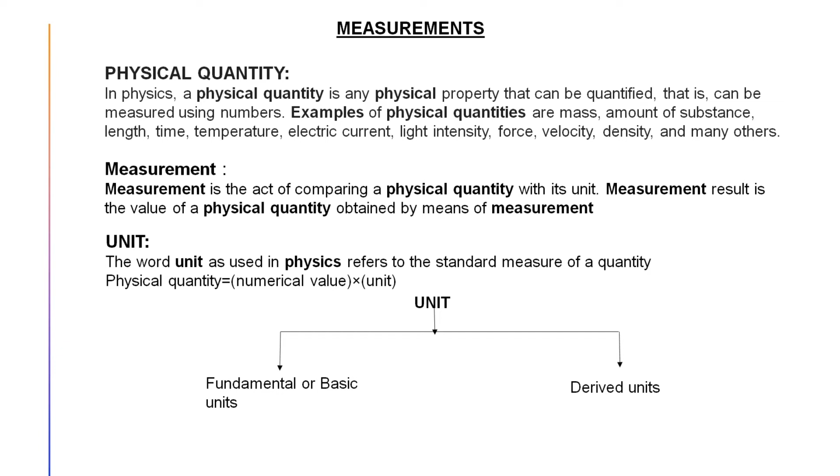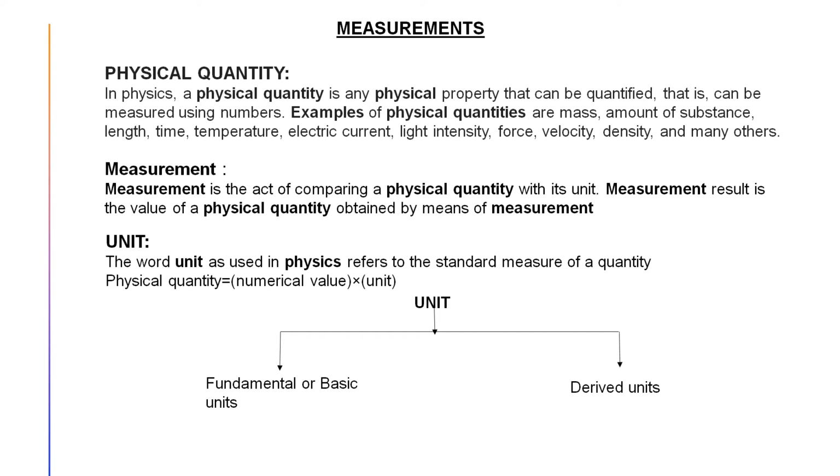And that is explained in the next part, that is unit. So a unit is that standard quantity which we are using to measure something. Here I have used the 1 meter rod, so the 1 meter rod is my unit. Just like for any other physical quantity, any standard value should be taken as its unit.